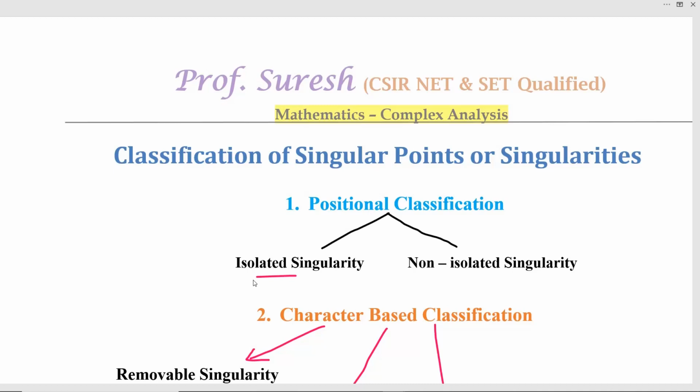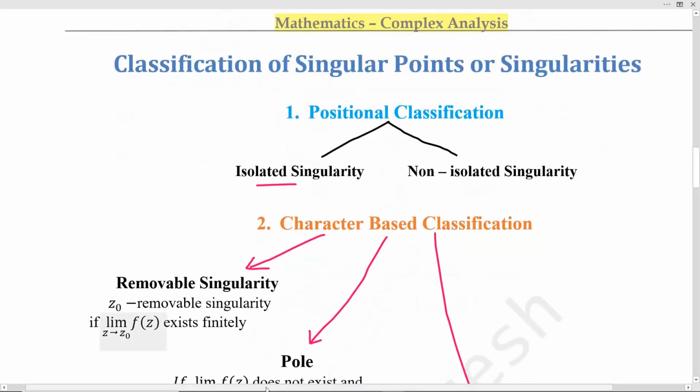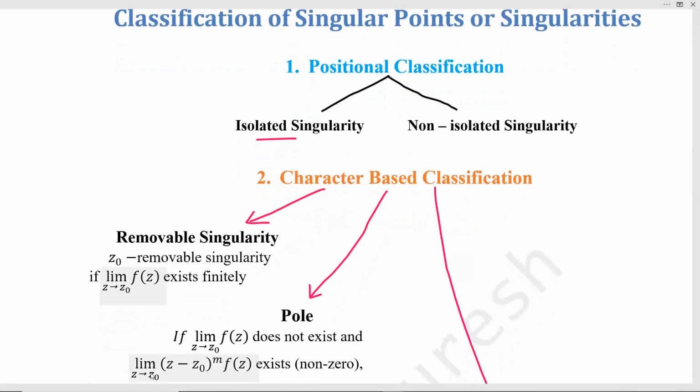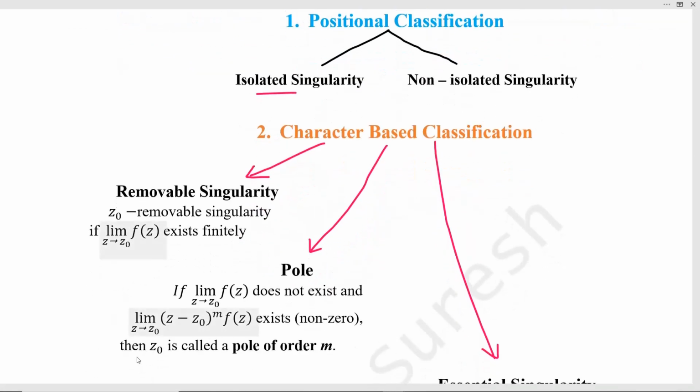In the opposite, a non-isolated singularity will contain another singularity in every neighborhood of it. If z0 is a non-isolated singularity, then it contains another singularity in every neighborhood of z0. So that is called non-isolated singularity. Then character based classification. The first one is removable singularity. z0 is called a removable singularity if limit z tends to z0 of f of z exists finitely.